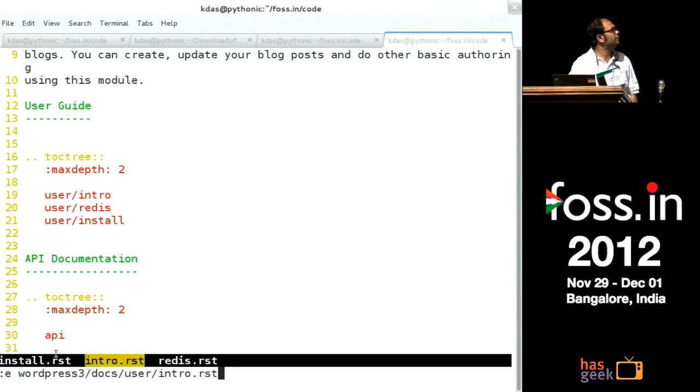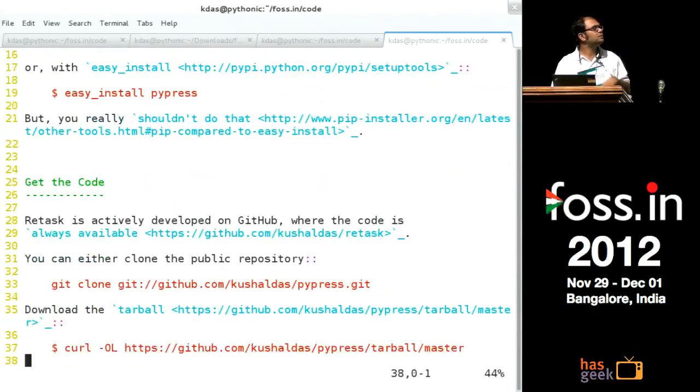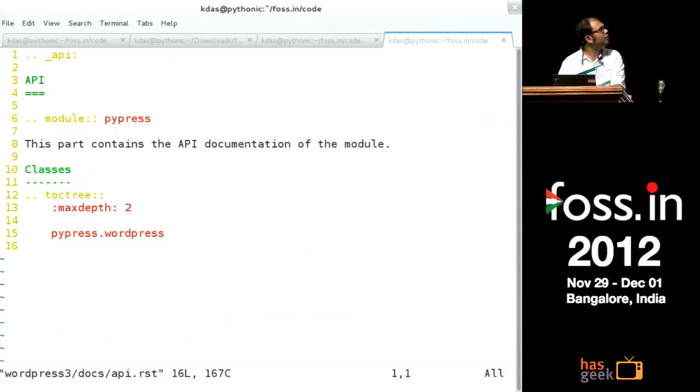These are basically three files inside the user directory in the docs folder. If I open install.rst, this particular file explains the installation, how you can install the project using pip, what the dependencies are, and how to get the source code from GitHub. And in API.rst, I put the API documentation, where people who are only interested in the API will click this link and come to read about it.